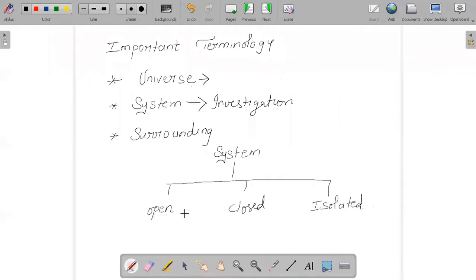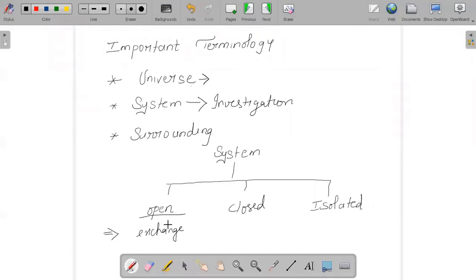So we should know the difference between an open system, a closed system, and an isolated system. When there is an exchange of energy as well as matter, then we consider that to be an open system.